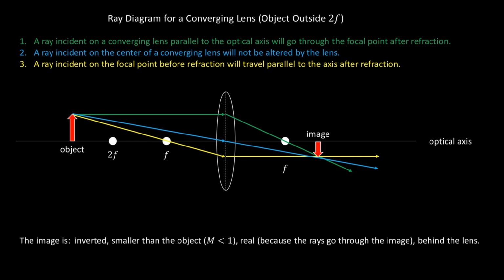Think back to a plane mirror. In order to form the image produced by a plane mirror, you have to take the rays and reflect them back into the mirror. We call that a virtual image. Here the image is real because I'm taking the physical rays and forming them into the image.